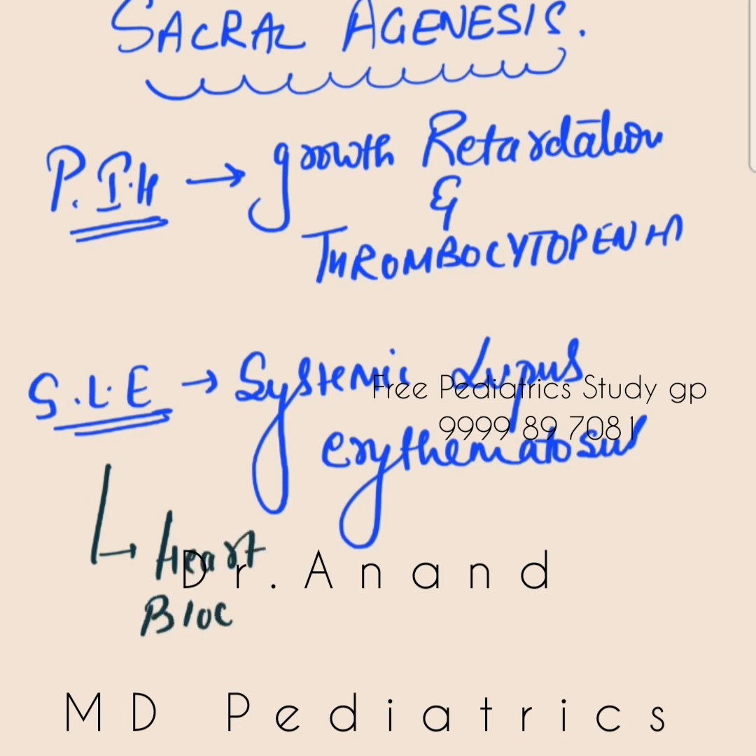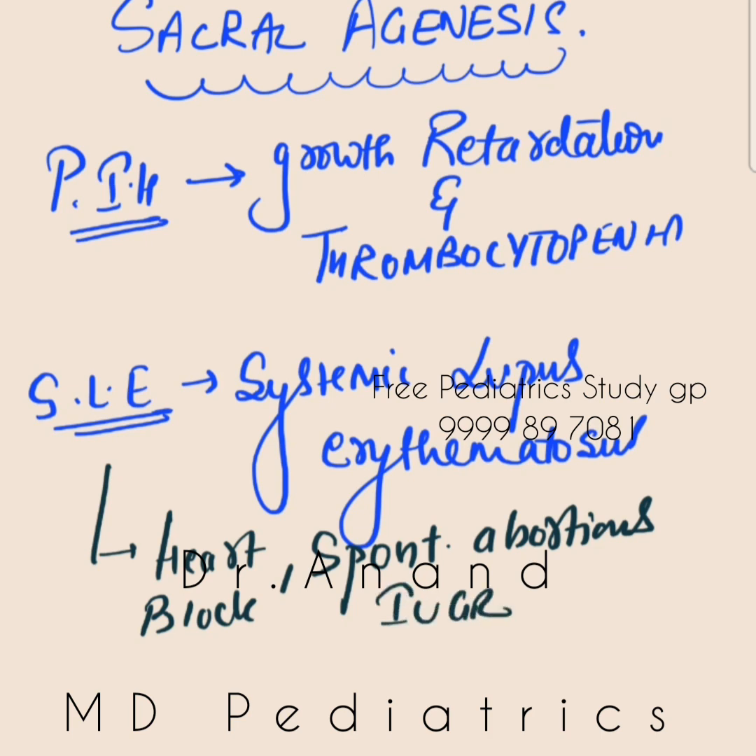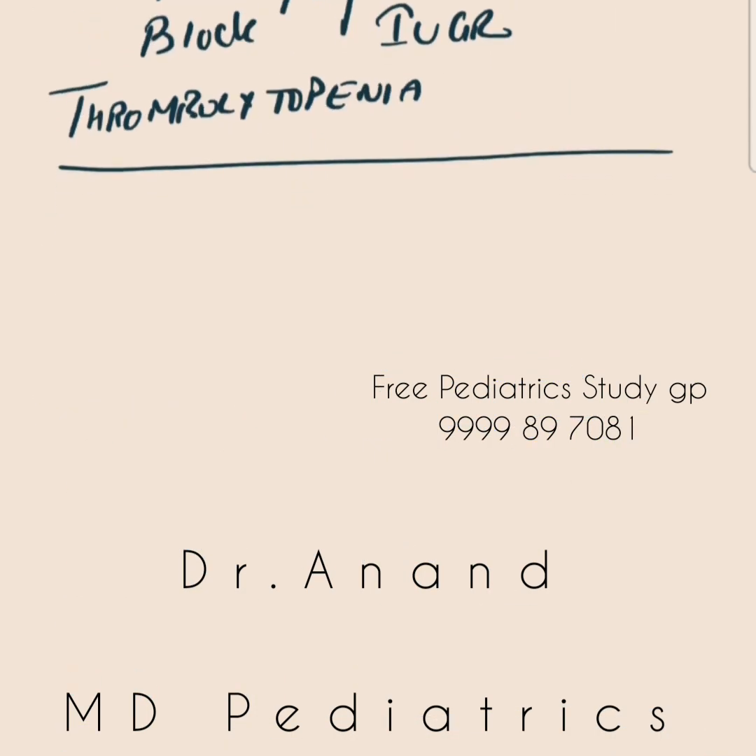The baby can have IUGR, thrombocytopenia, or even lupus syndrome also can happen. So heart block, spontaneous abortions, IUGR, thrombocytopenia, and lupus syndrome. And IUGR is intrauterine growth restriction, not retardation. Please remember, it is restriction, not retardation. So this is also over.